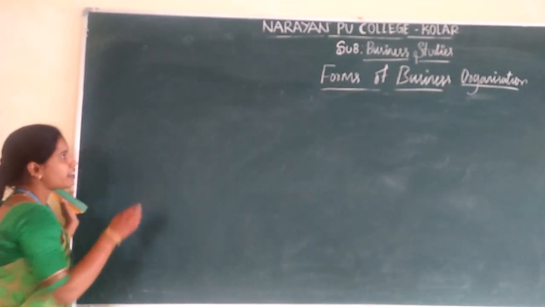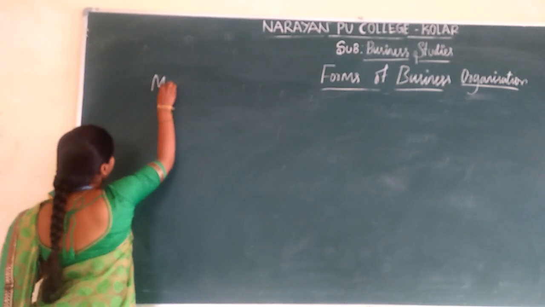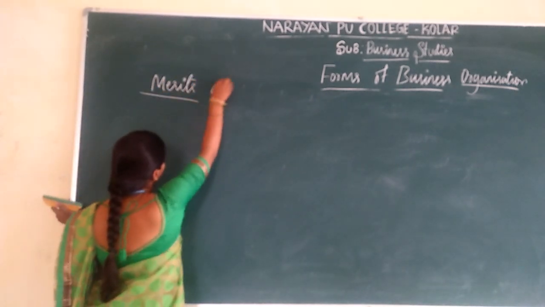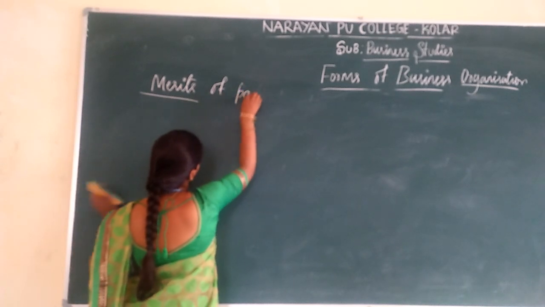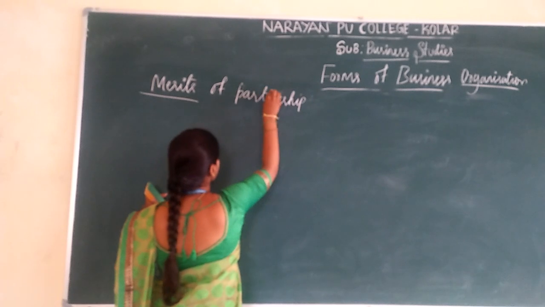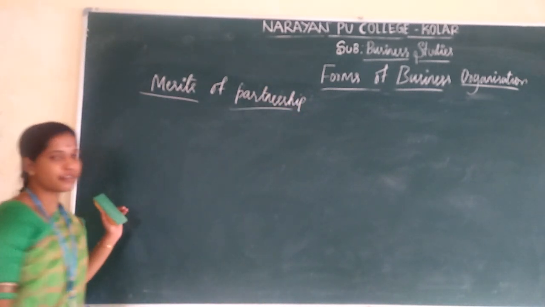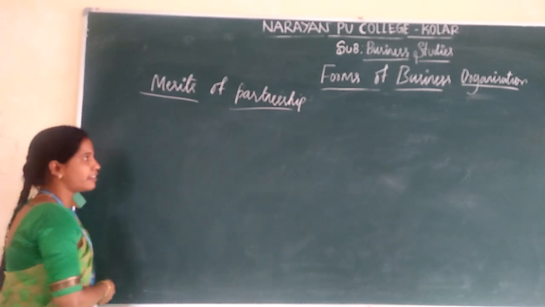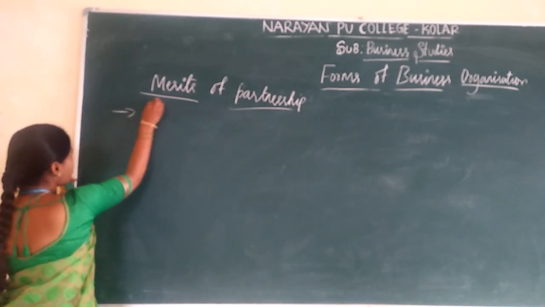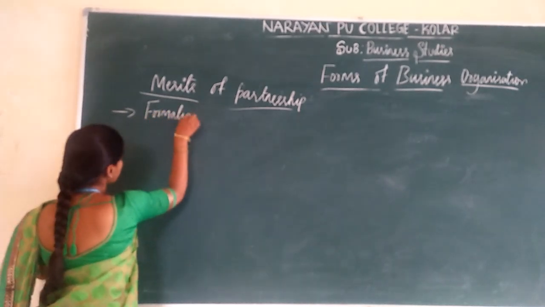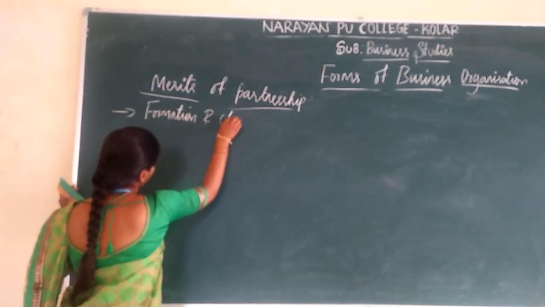So the next one is merits or advantages of partnership. In that, the first one is formation and closure.